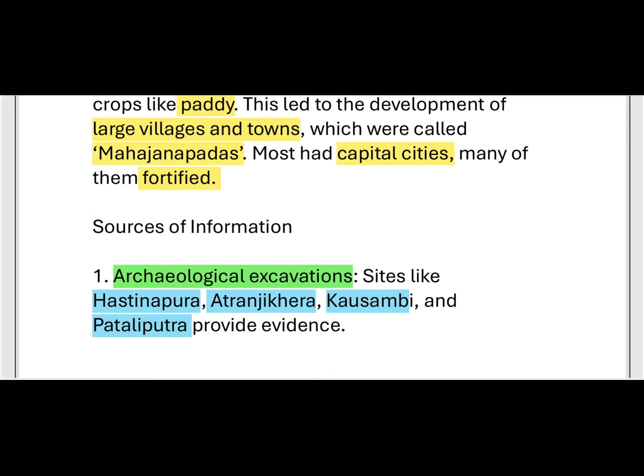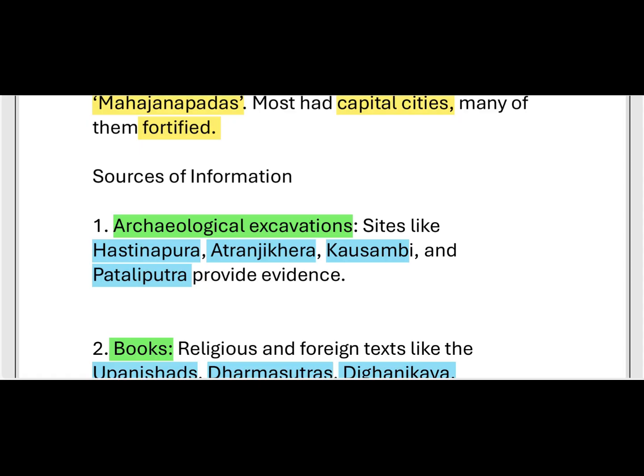And what are the sources we have to know about these kinds of people, I mean the tribal peoples? How can we know that such people settled in this period? What are the sources?